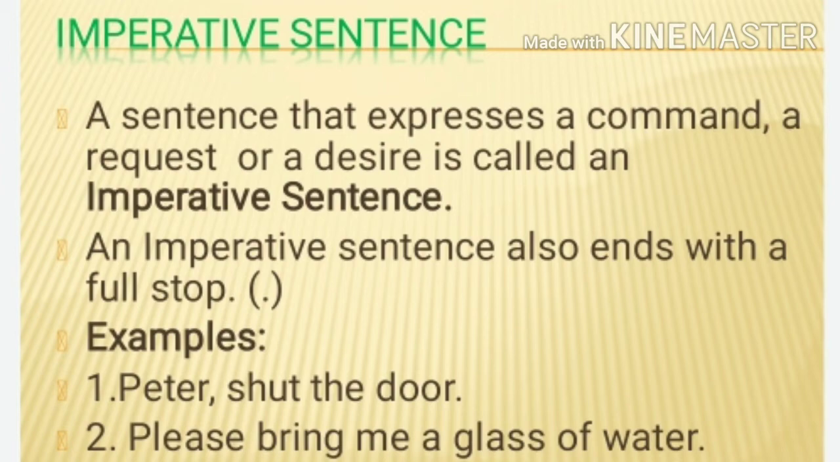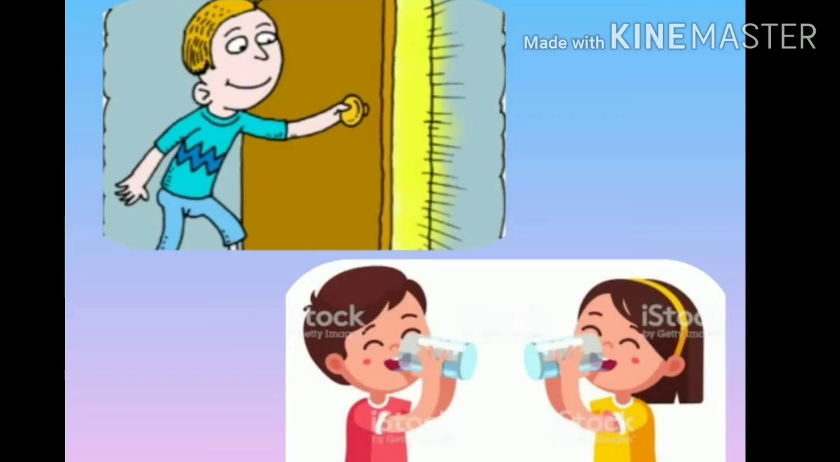Now let's see a few examples. Here is a requesting picture: Peter, please shut the door. So we are requesting, and this sentence will end with a full stop. And the second sentence: please bring me a glass of water. So we are requesting again to someone. So these sentences will end with a full stop, and they are imperative sentences.